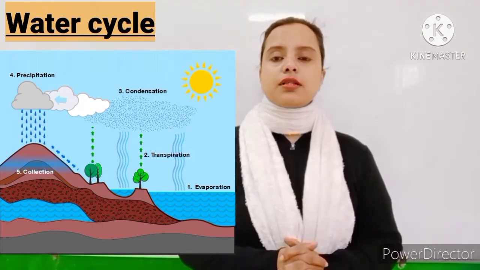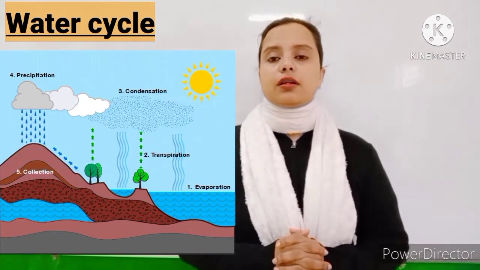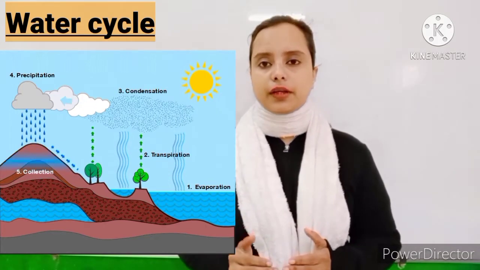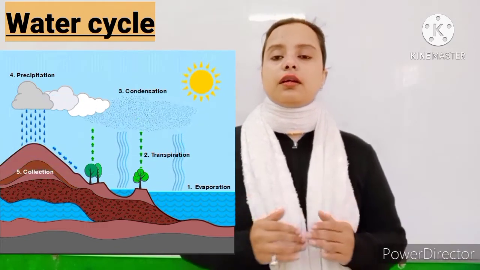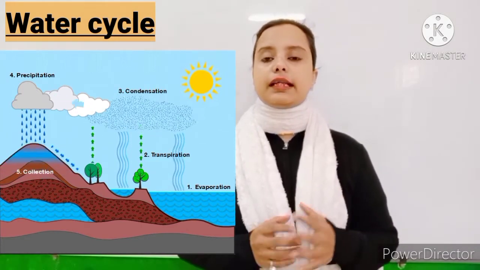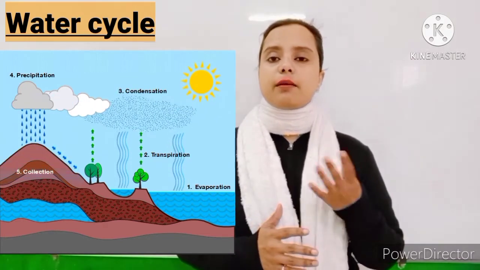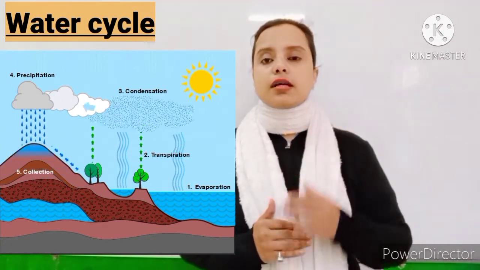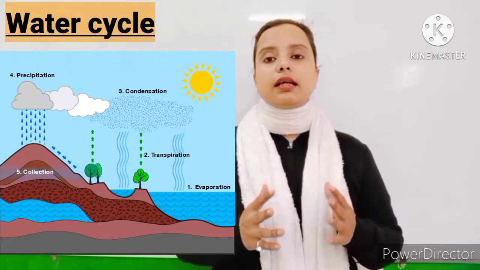Water cycle is a process through which the evaporation and condensation of the water takes place, and at the last precipitation of the water takes place in the form of rain or snow. What happens during the daytime when sun rays fall on the surface of the water, it gets heated up. When it gets heated up, the water gets evaporated in the form of water vapors, and these water vapors go up into the sky, and as they go up into the sky, they get cool.